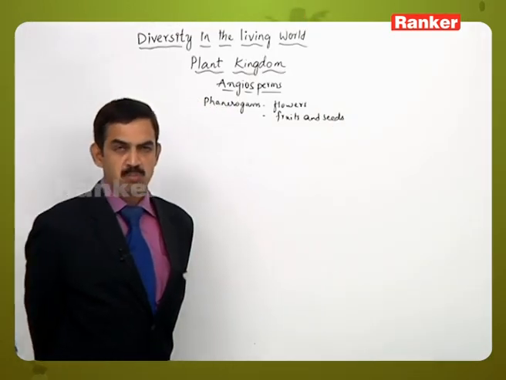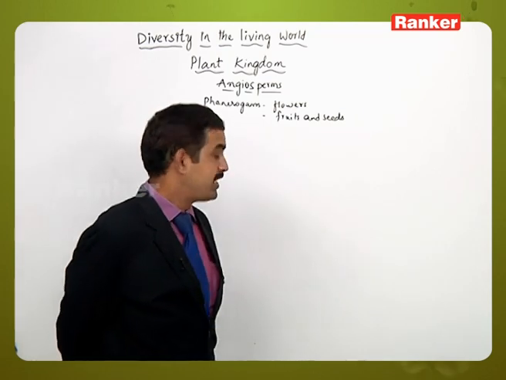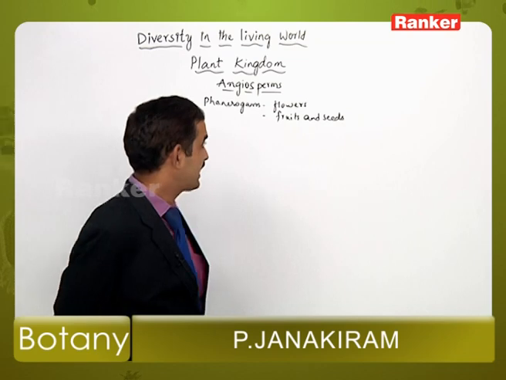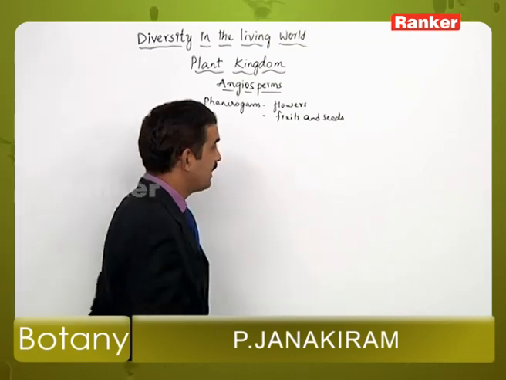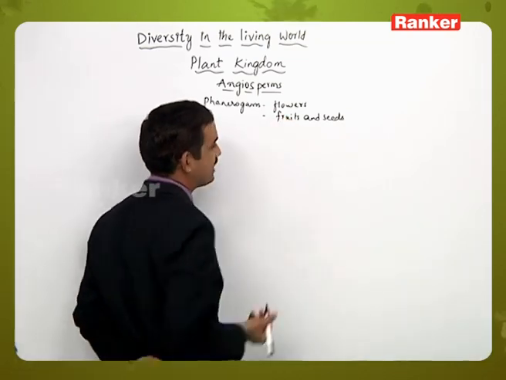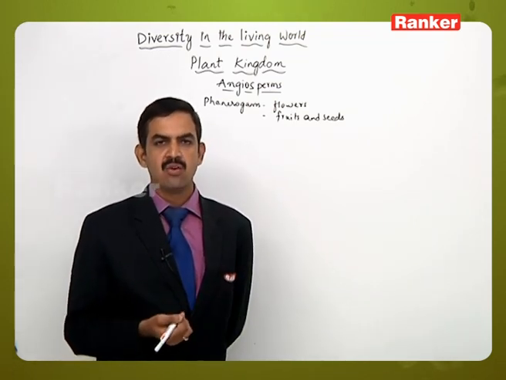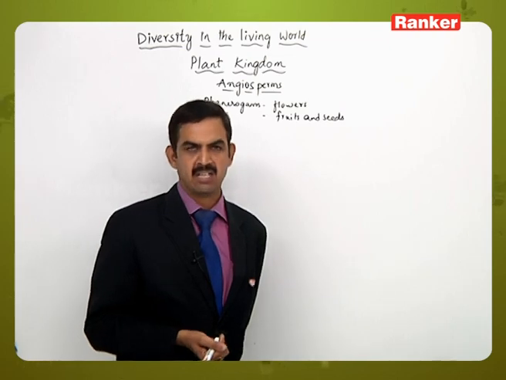So here in gymnosperms we had seen that seeds formation is present, but they lack the fruit. But here the fruit formation is also seen. That's why these seeds are not naked seeds, but they are enclosed by the fruit wall or the pericarp.